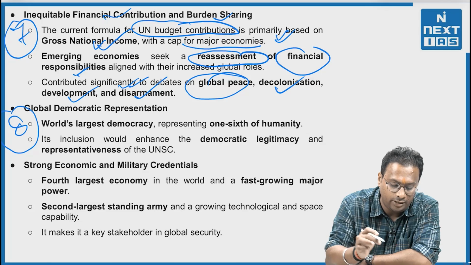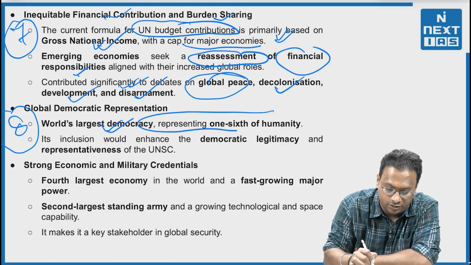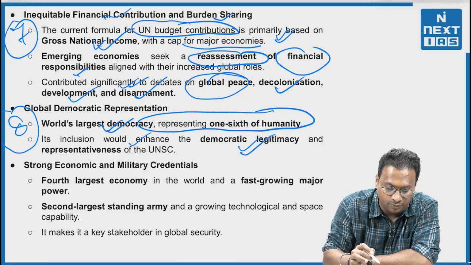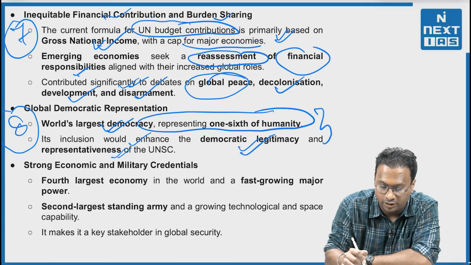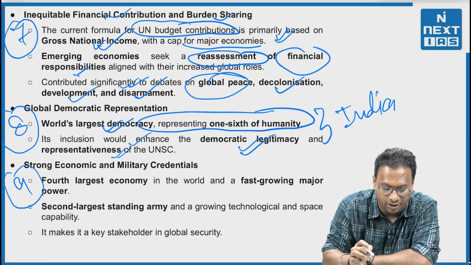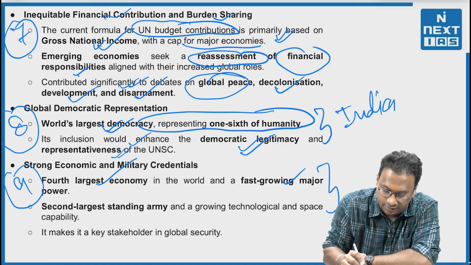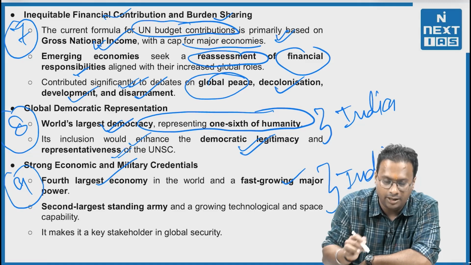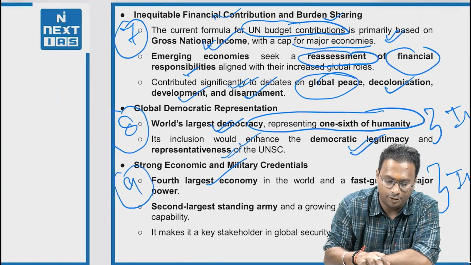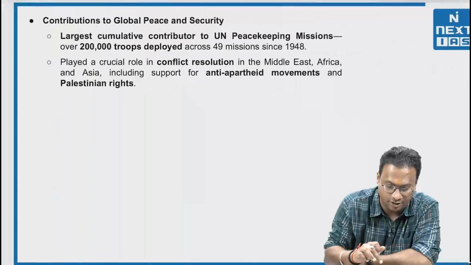Eighth, global democratic representation. The world's largest democracy, representing one-sixth of humanity. The inclusion would enhance the democratic legitimacy of the UNSC. We are talking with respect to India. Ninth, strong economic and military credentials. Fourth largest economy in the world and a fast growing power, second largest standing army, right? These things are loudly saying that India should be a member of the UNSC, and this is why the reform is now very much necessary.